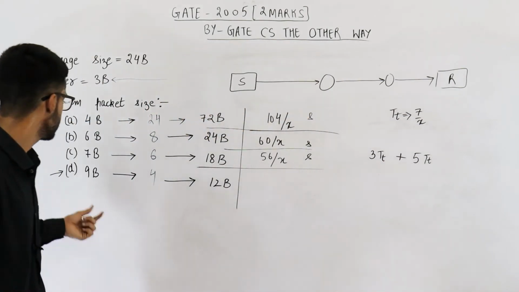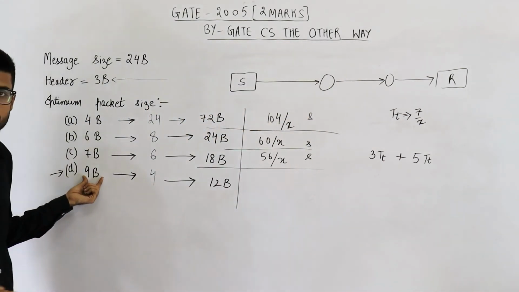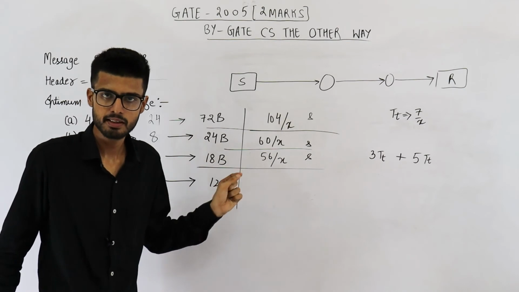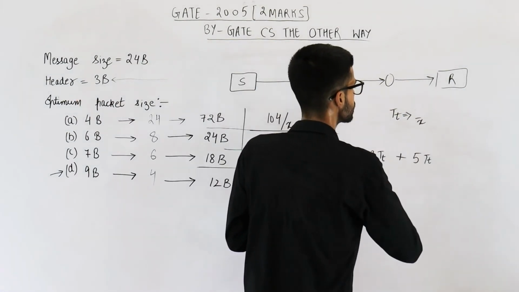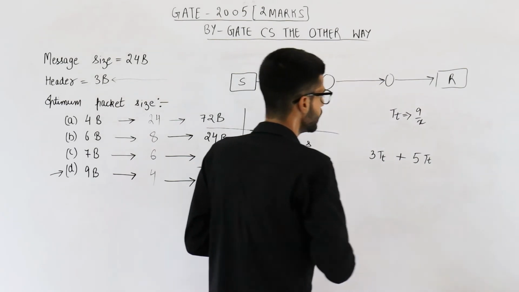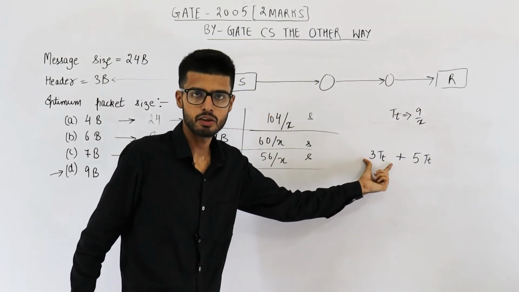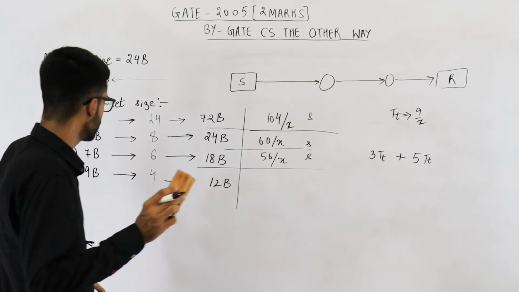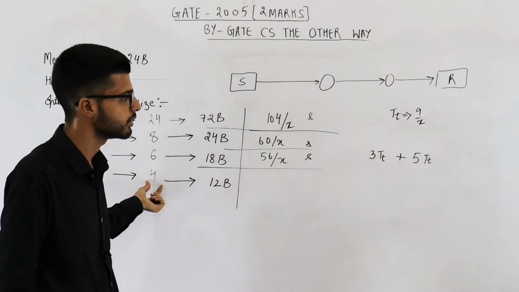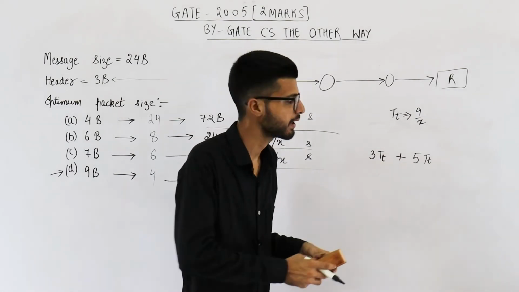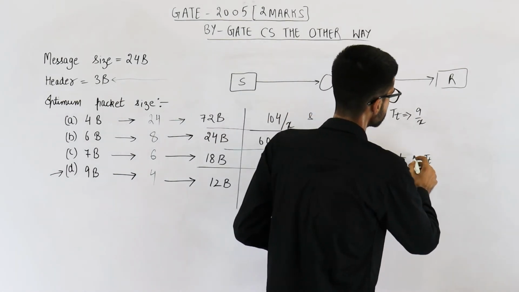Now for option D, packet size is 9 bytes. That means transmission time will be packet size by bandwidth, which is 9 by x. So this value now changes to 9 by x. Okay. First packet requires 3 into transmission time. Remaining 3 packets require transmission time each. That means total time for those 3 packets will be 3 into transmission time only.